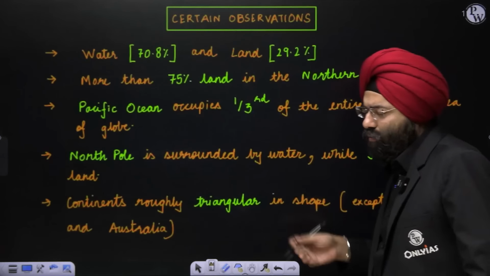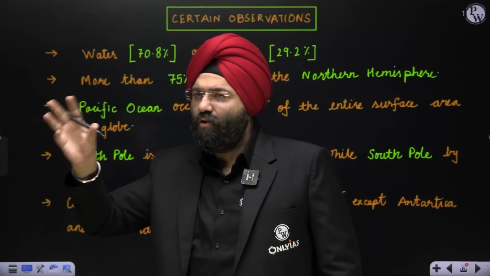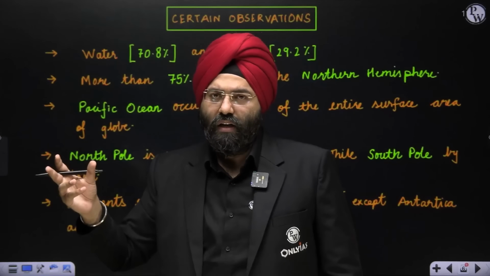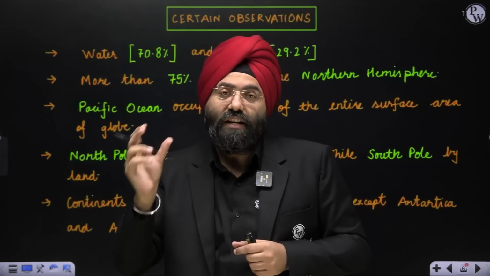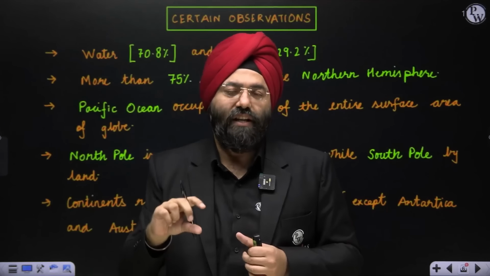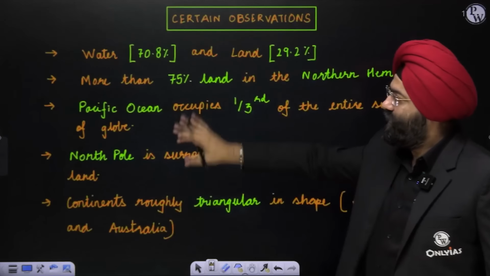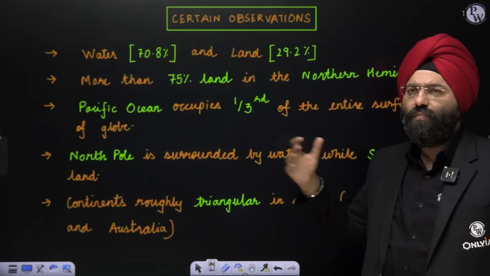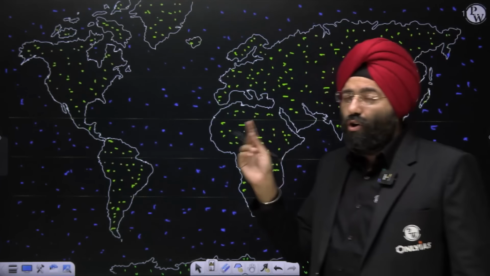So, this can also be a statement like generally observed the shapes of the continents are triangular. Now, at that particular time in the prelim examination, you will say, no, it is not, we will mark it wrong. Generally, it is not saying every continent, it is saying generally. So, this statement will be right in that case. So, please remember, all these statements become very important for your brief understanding based on the observations that you have made here. Clear? Please remember, along with the geography series, we have a mapping video that comes every week. So, that will be complementing the understanding of your mapping, right?